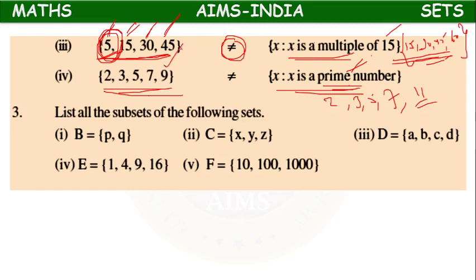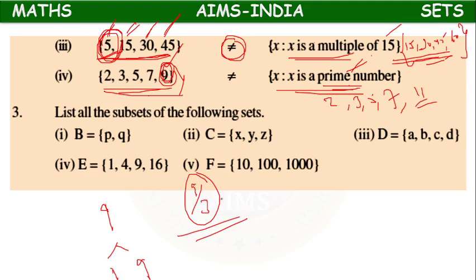But here they have given 9. 9 is not a prime number, because along with 1 and 9, it is also divisible by 3. So 9 is not a prime number, but here they are telling it is a prime number. So they are not equal.